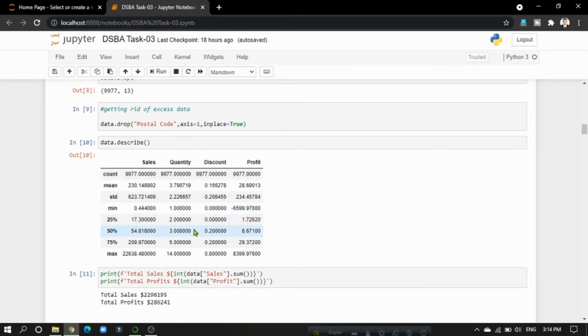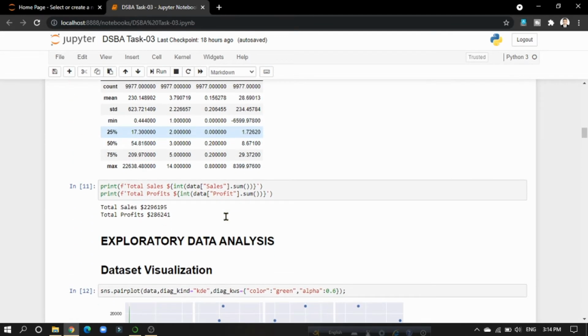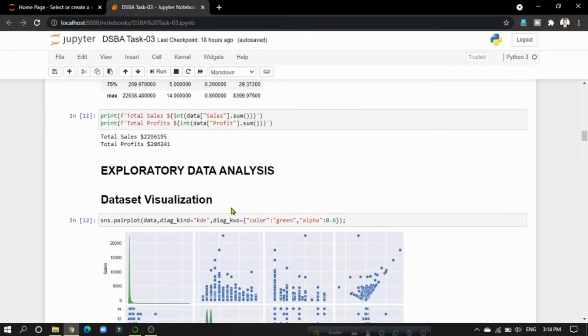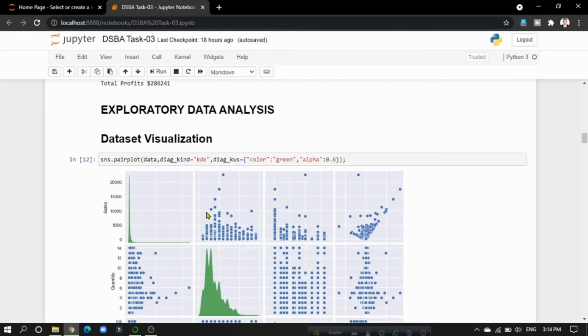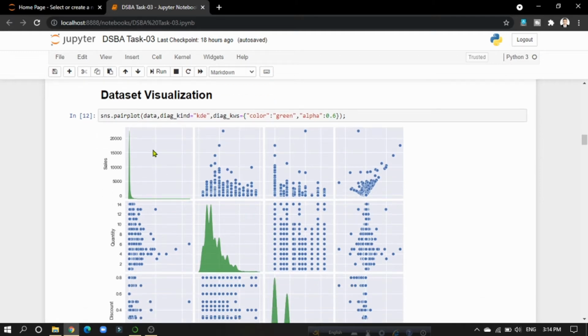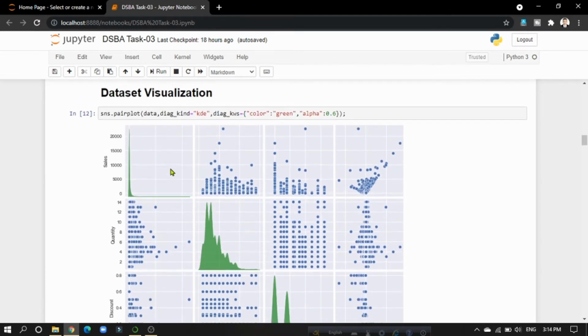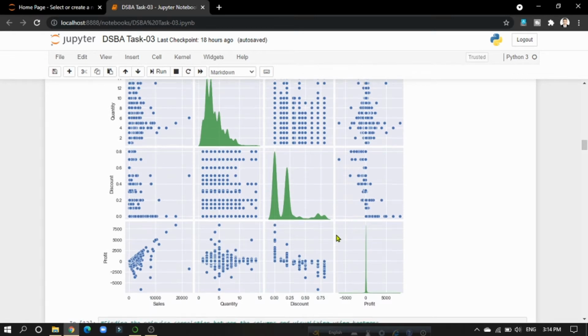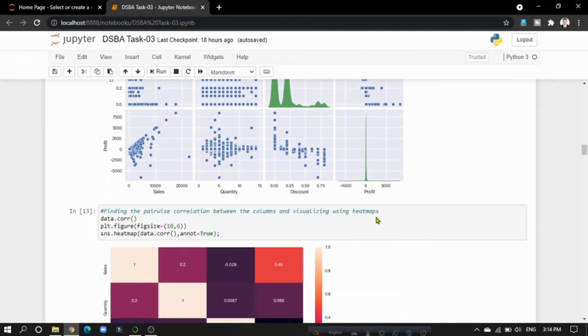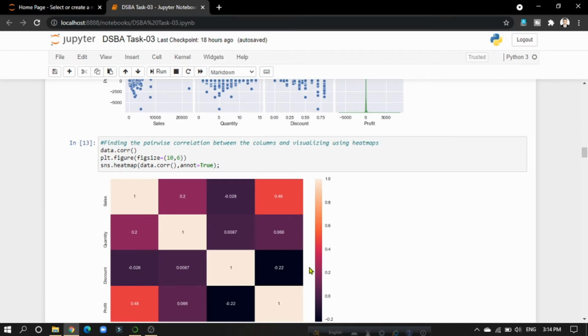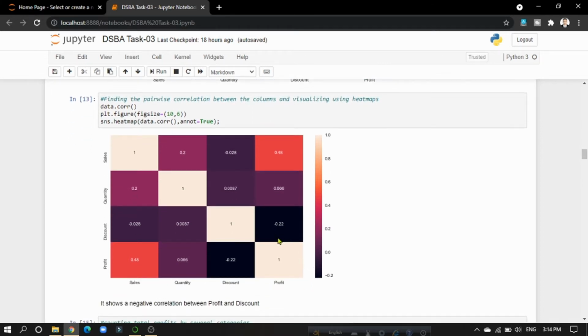And then I have tried to view some statistical information of the dataset, and we see that the dataset contains total sales of 22,96,195 US dollars and total profits of 2,86,241 US dollars. And then I have tried to do exploratory data analysis. At first, I have tried to do dataset visualization using Seaborn's pair plot. And we see in the plot that the 4x4 grid, the diagonal is a KDE plot and the others are scatter plots. And then I have tried to find the pairwise correlation between columns and visualize it using a heat map.